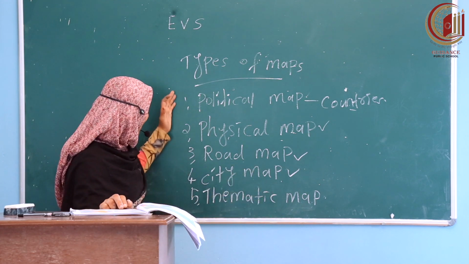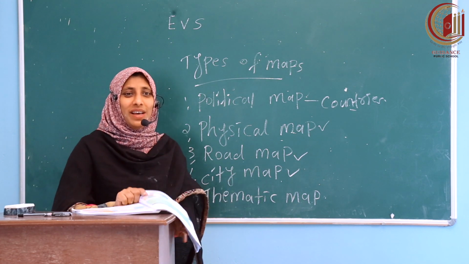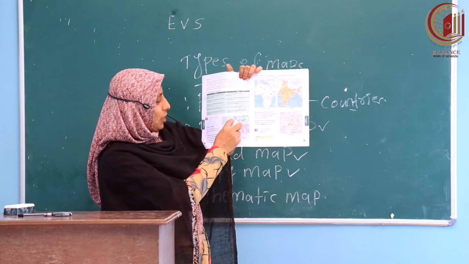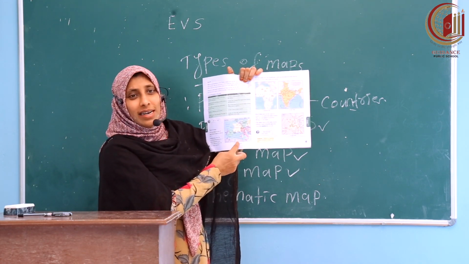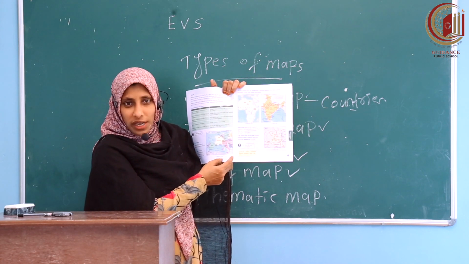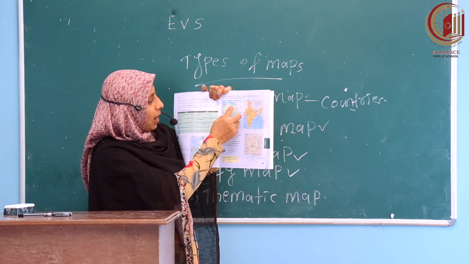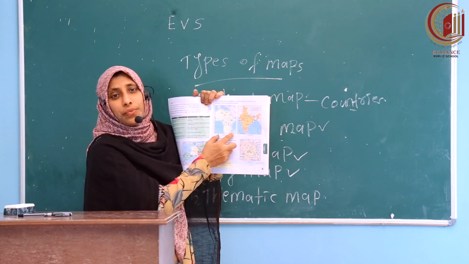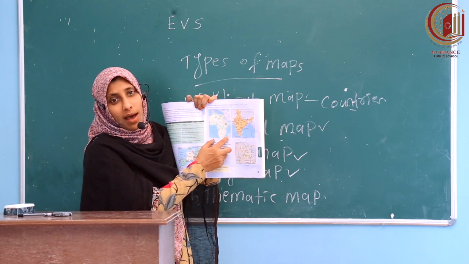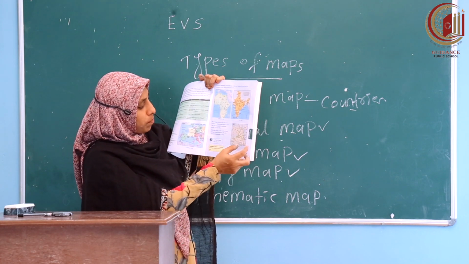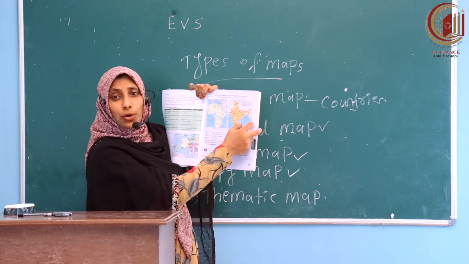Okay, dear children, these are the maps we studied today. First of all, the political map shows different countries and boundaries, and different states of a country also. Next, the physical map shows physical features of an area. Third, the road map shows different roads.